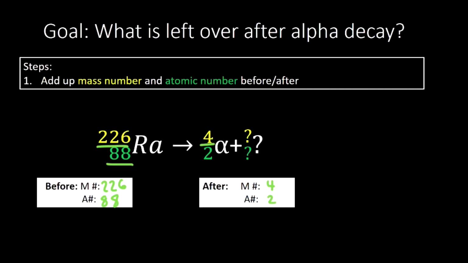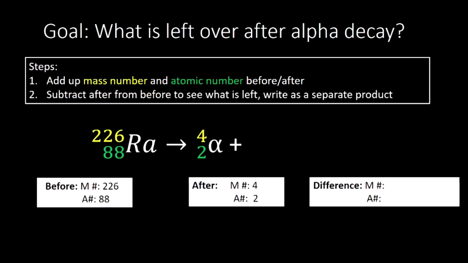Okay, well, we can see it doesn't match. And that's going to help us, like I said, piece together what goes in these question marks. How will we do that? Well, if I had 226 things in the nucleus and 4 fell off, how many are left over? Right? This is exactly the same as you had 226 candy bars. That was way too many candy bars. You ate 4 of them. How many are left over? Same basic math here. And so what we're going to do in step 2 is take the difference. We're going to subtract the after from the before to see what's left. And we're going to write that as a separate product of our nuclear reaction.